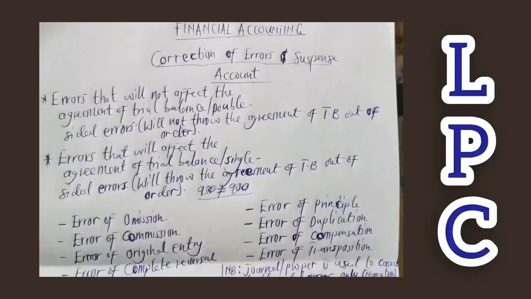So when you relate to our course here, what we are studying in financial accounting, errors are basically mistakes that are made in the books of account. By the books of account, we mean the ledgers. Errors that are made in the books of account can also be a result of the misapplication of the accounting principles, concepts or conventions. One of these principles is the golden rule, that's the double entry system. Once you misapply it, there is an error that is likely to occur in the books of account. I hope that is clear.